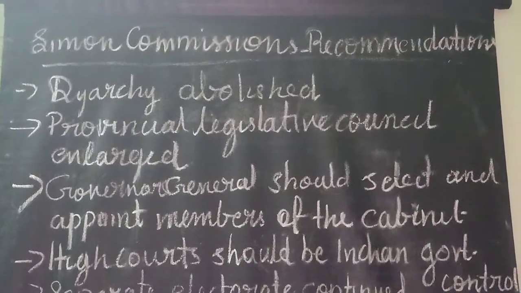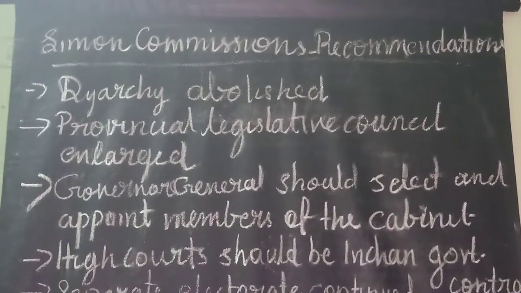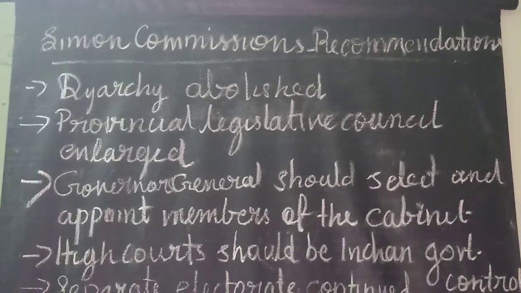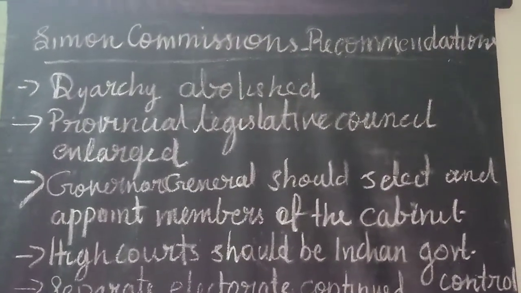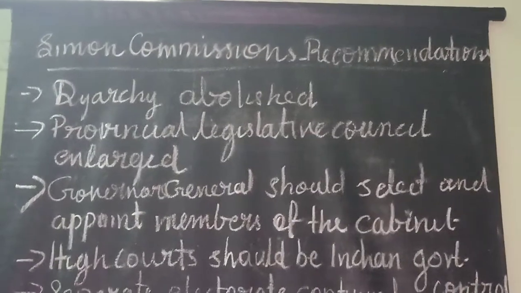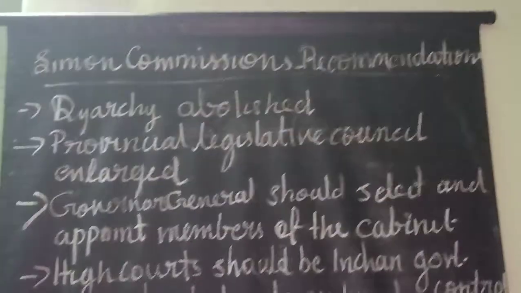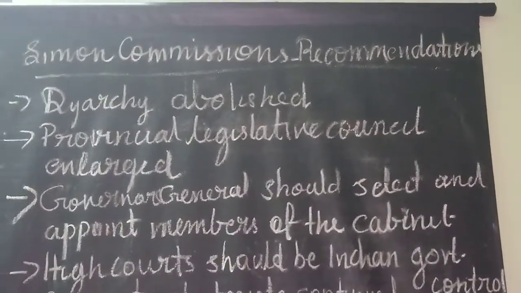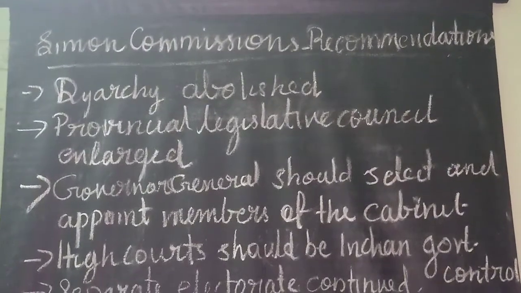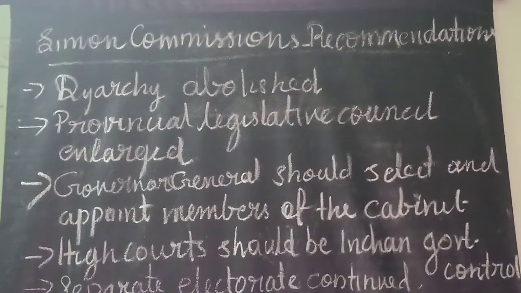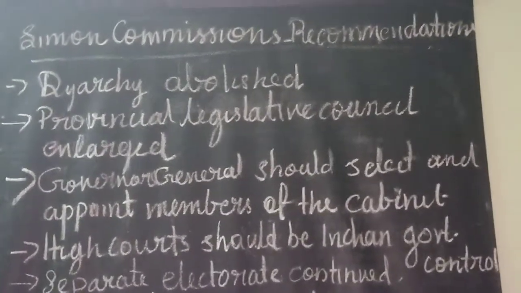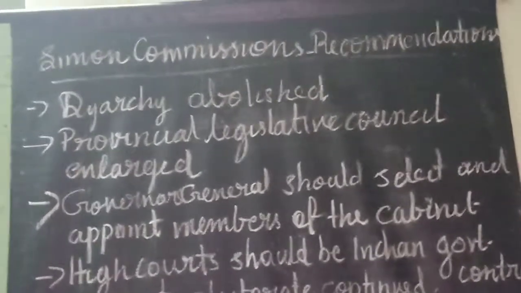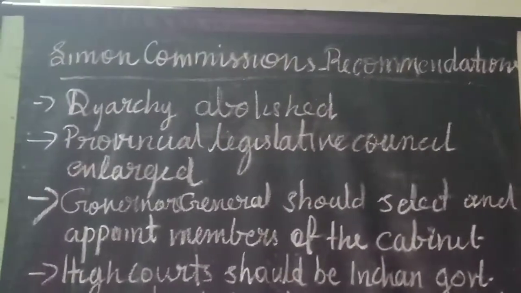That means in the administration, Indians as well as British people together ruled the country during that period. So this diarchy should be abolished and there should be complete autonomy in the provinces, including the Department of Law and Order. But the Governor General should be given overriding powers in certain matters like internal security and all.